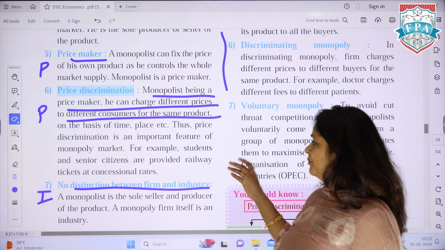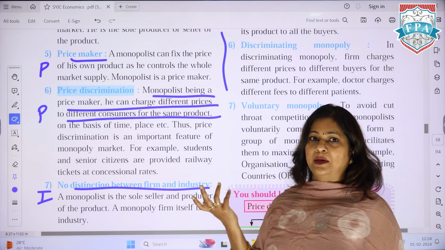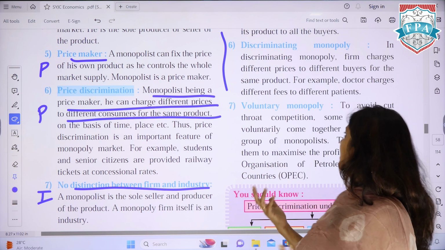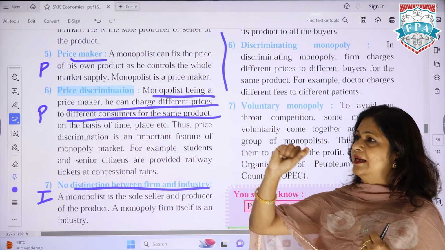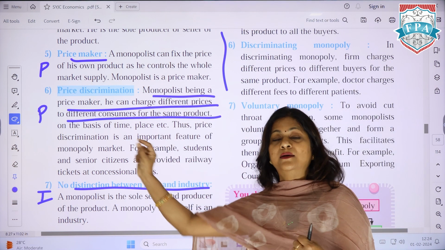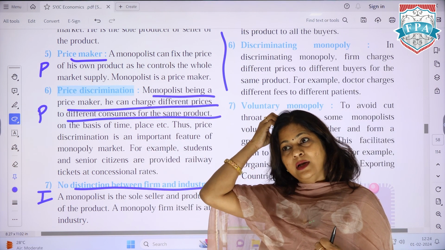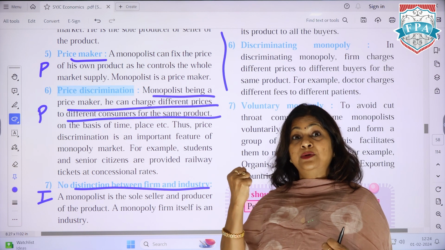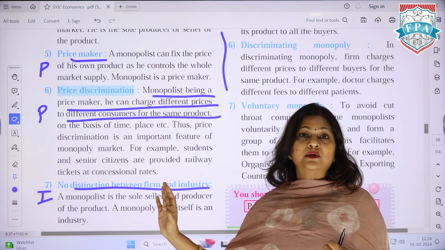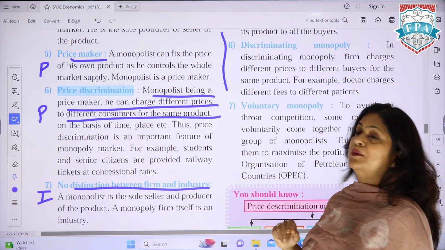So how many kinds of monopoly have we talked about? Voluntary monopoly, wherein competition is cut down. Why is this important from the exam point of view? They can give one economic term for the same. Where monopolists come together, the whole purpose being to earn profit and cut down on competition, that's voluntary monopoly.